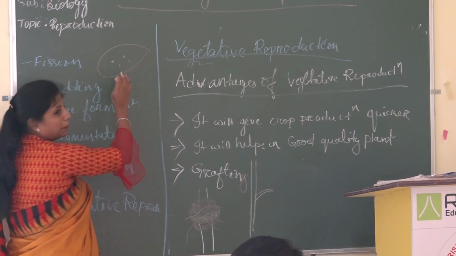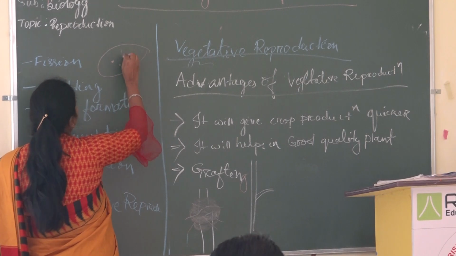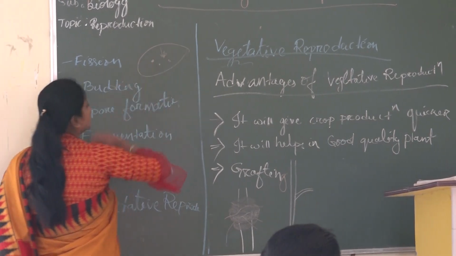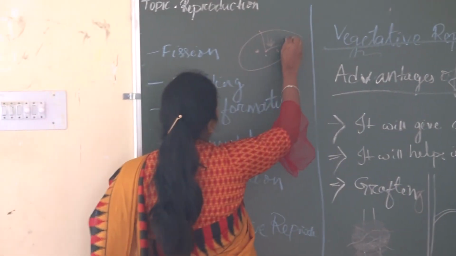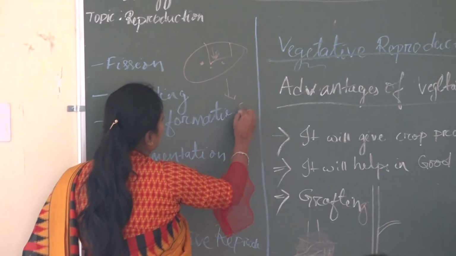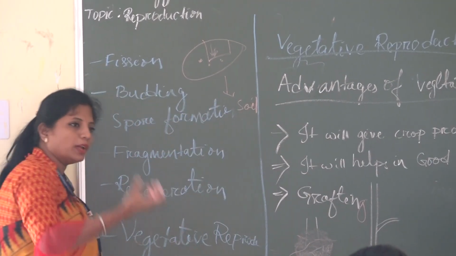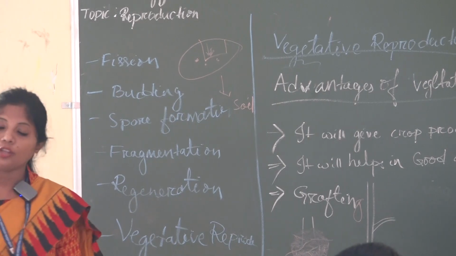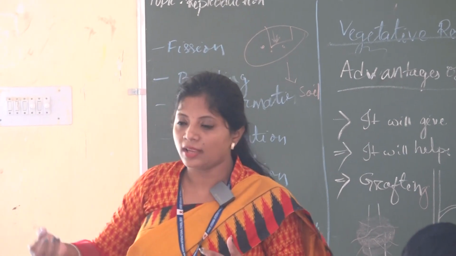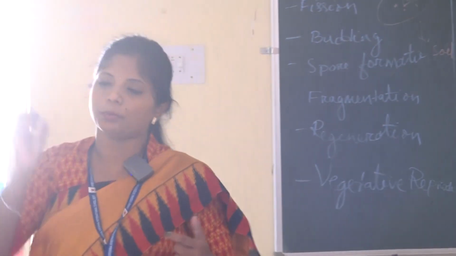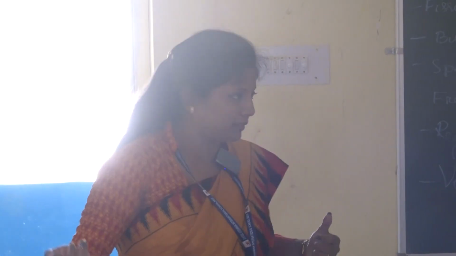So if you keep it in moisture, you will get a root inside this. This part, if I cut and place it in soil, will develop into an individual plant. So like this, naturally, from a small piece of potato, carrot and ginger, we can derive the plant.